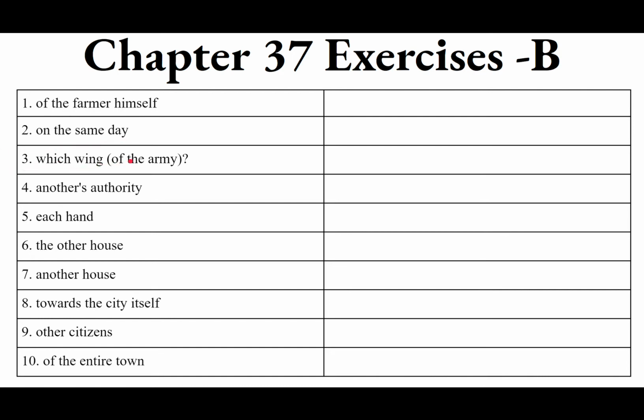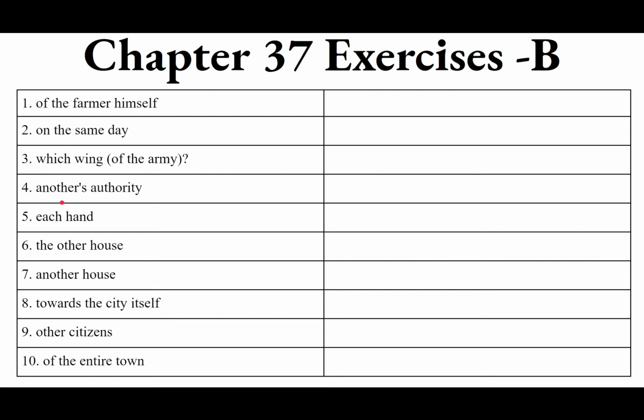3, which wing of an army? And we know that wing of an army is cornu, cornus, neuter, a fourth declension neuter. Which wing? Which one? Armies have 2 wings. They don't have 6, they don't have 4, they don't have 15. They have 2. So when we say which of 2 wings, we're going to use uter, utra, utrum, which means which of 2. We're asking interrogative, which one of 2? We want uter, utra, utrum to agree with cornu. Cornu being neuter, we have utrum cornu. Utrum cornu.